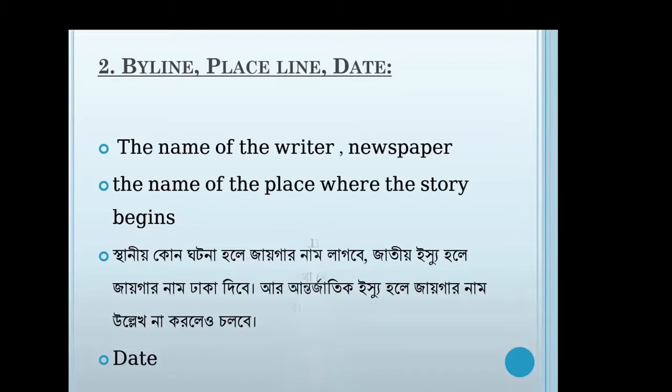Then we have to give the date. If the report is about a local issue, then we will give the name of that local place. But if the issue is national or international, then I think we should give the name of the capital of Bangladesh, I mean Dhaka.